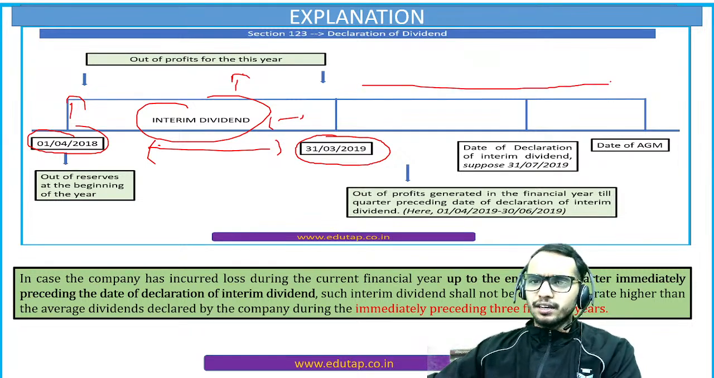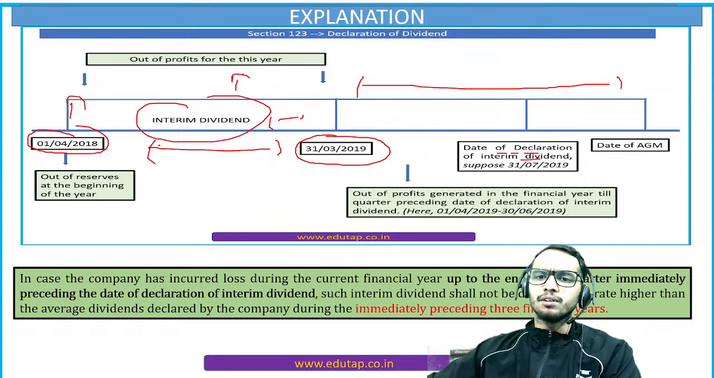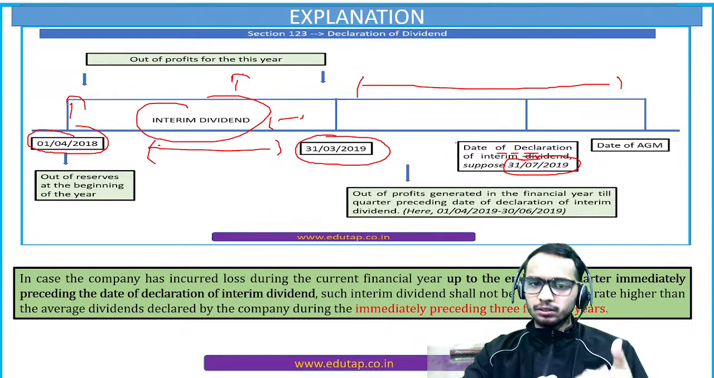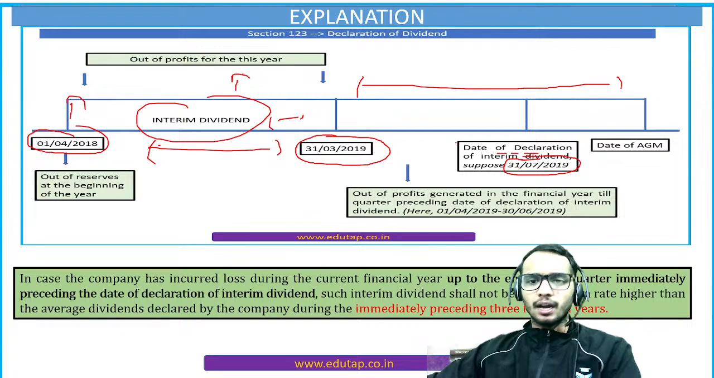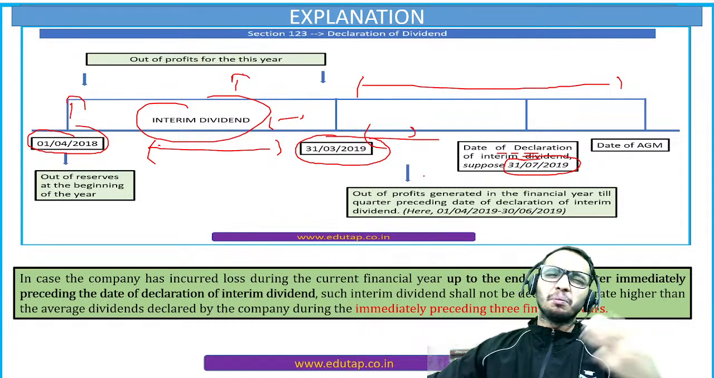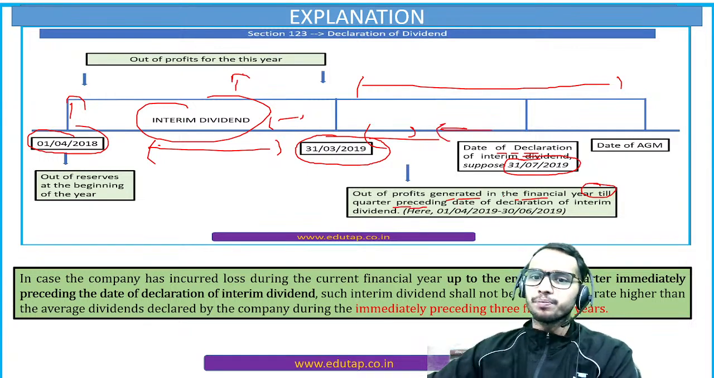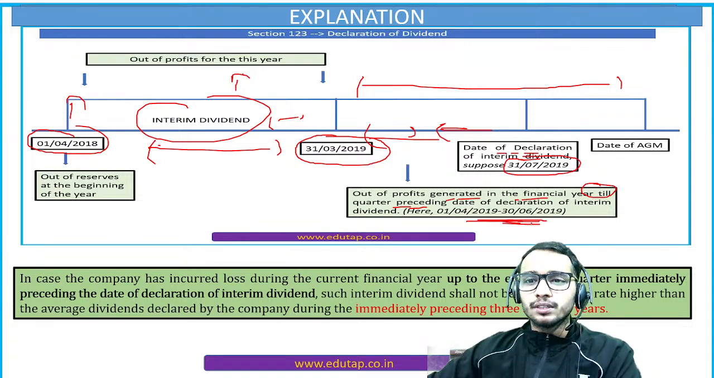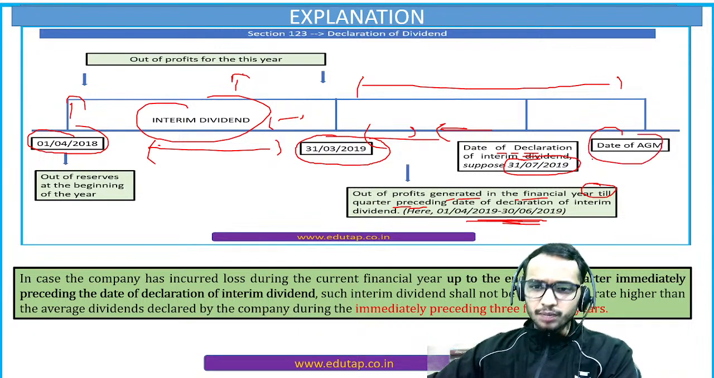Now let's talk about the next financial year. In the next financial year, what is happening here? You are declaring the interim dividend on 31st of July, let's suppose. So April, May, June, July. Till this quarter, you haven't got any profit. So out of the profit generated in the financial year till the quarter preceding the date of declaration, that is till 30th of June, if you don't have any profit, and this is the date of AGM...